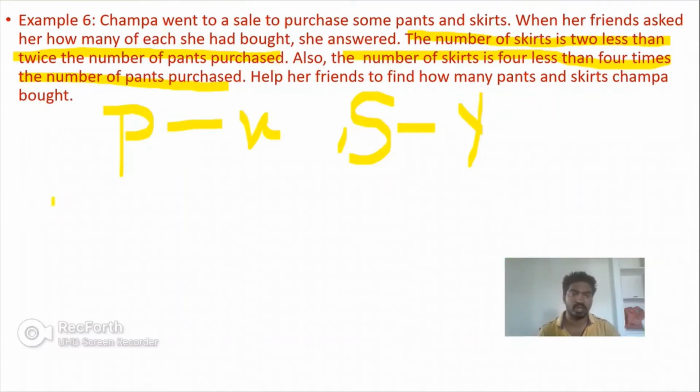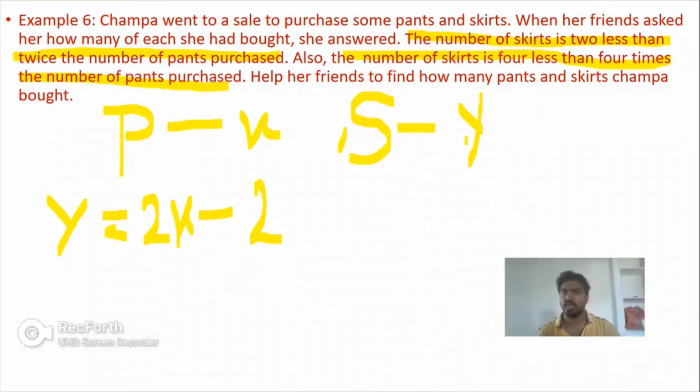So the number of skirts, that is Y, is equal to 2 less than twice the number of pants purchased. If total pants is X, then twice the pants, that is 2 into X, minus 2. See how I frame this equation.